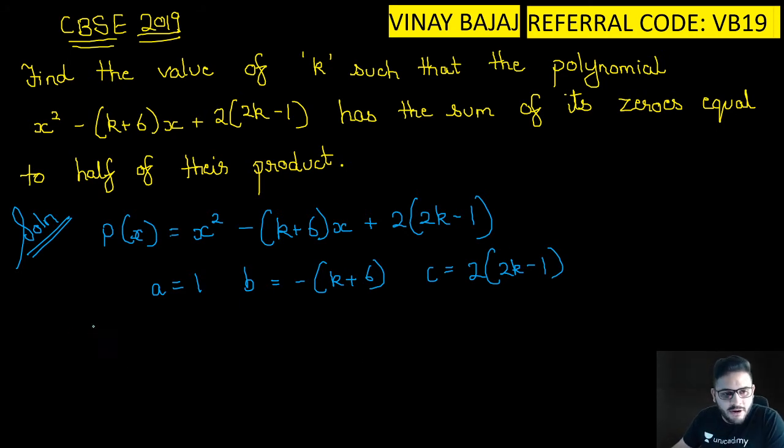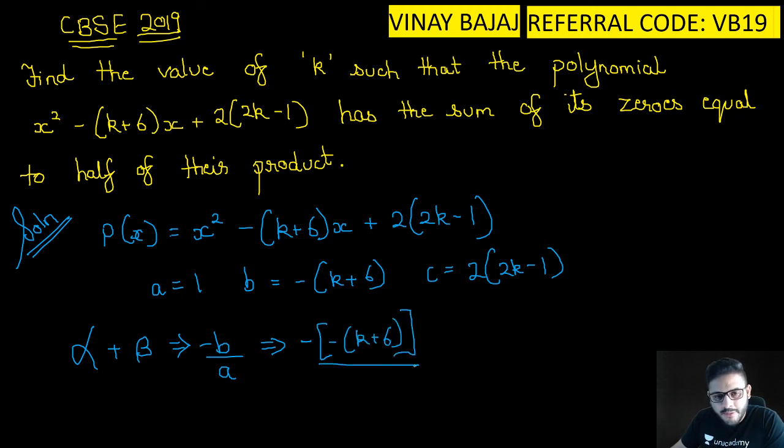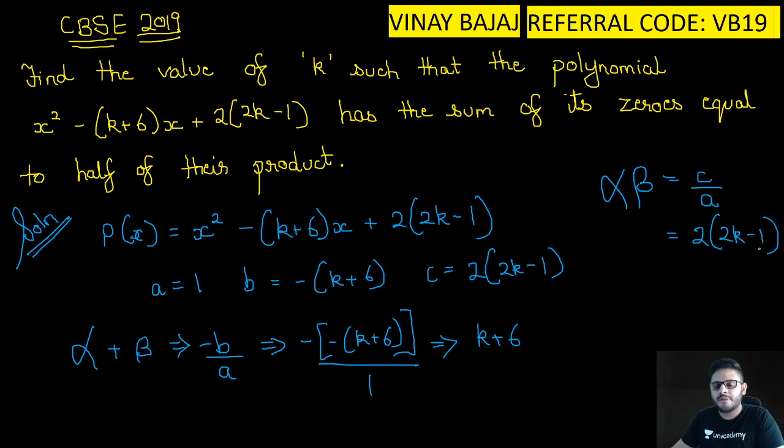Now the sum of the zeros, that is alpha plus beta, is equal to minus b by a. So we will get minus bracket open minus k plus 6 the whole divide by 1. So we get k plus 6, and when we find out alpha into beta, we get c upon a, which is nothing but 2 bracket open 2k minus 1.